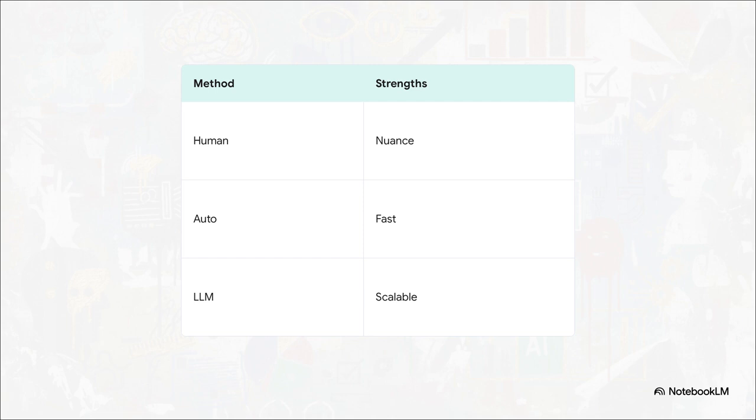And finally, there's LLM as judge. This means using a massive, powerful AI to grade the outputs of a smaller AI. It's highly scalable and handles complex logic well, but you run the risk of the judging AI hallucinating its very own grading rubric. So professional teams rely on a smart combination of all three methods.